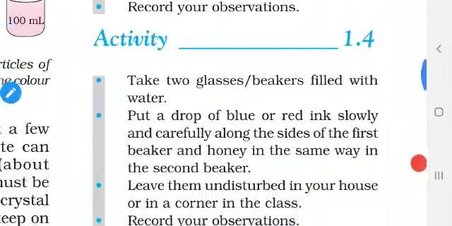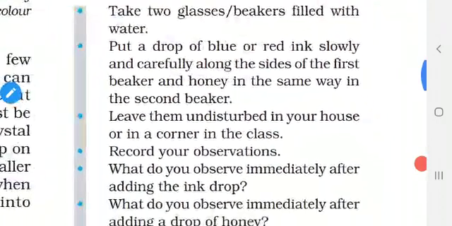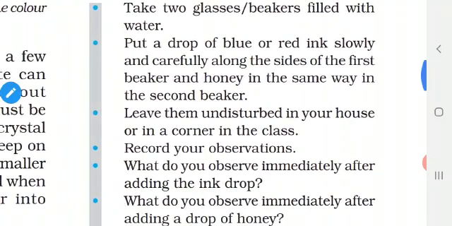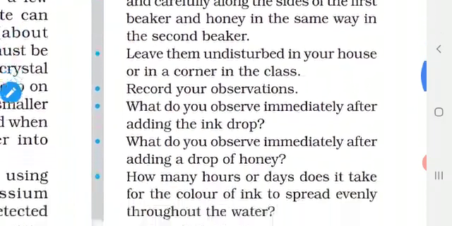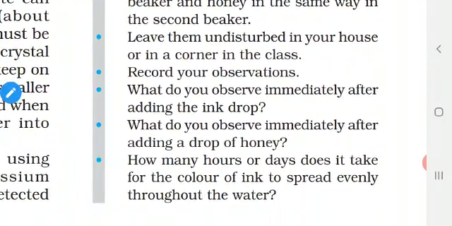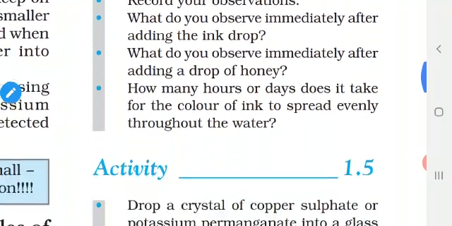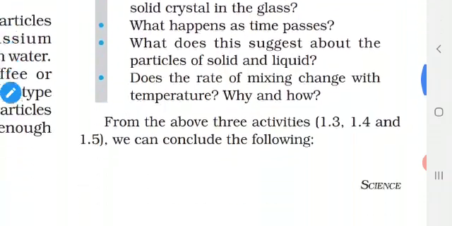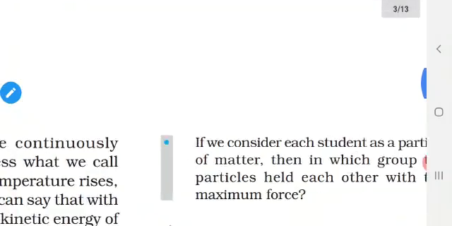Then see the next activity. You take a glass of water and add a small drop of blue ink. So what happens? Blue ink will be slowly diffusing into the water. Blue ink will not sit separately, water will not be separately. They will mix with each other, isn't it? It denotes that particles of matter are continuously moving.